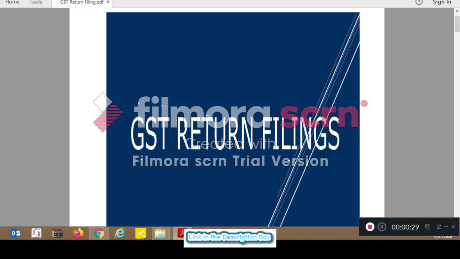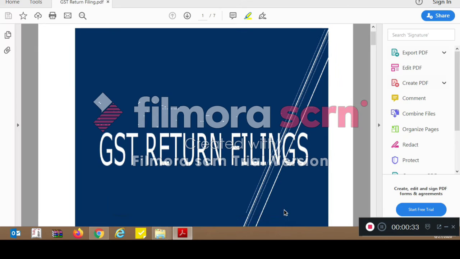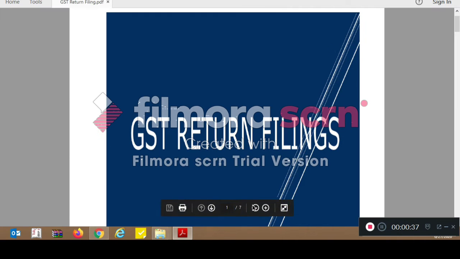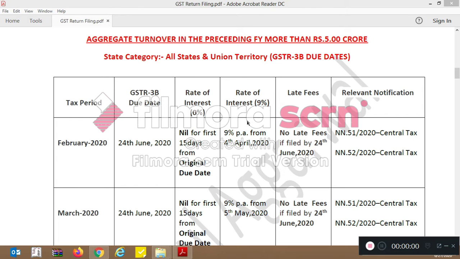I've divided my summary in two parts. Part 1 will consist of the due dates for SSCs having turnover more than 5 crores, and part 2 is for SSCs having turnover less than 5 crores. Without wasting much of your time, let's get started. So first of all, we'll discuss SSCs having turnover more than 5 crores.